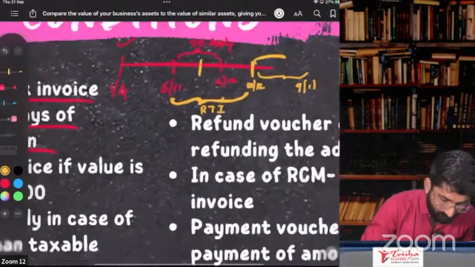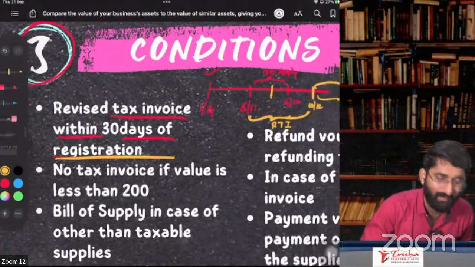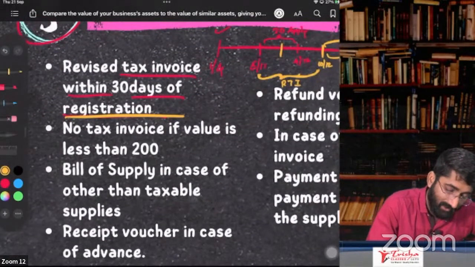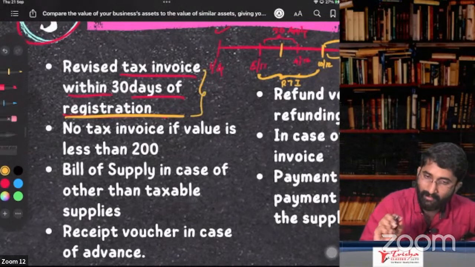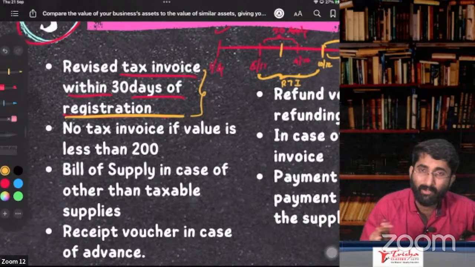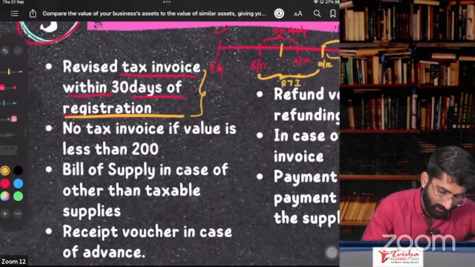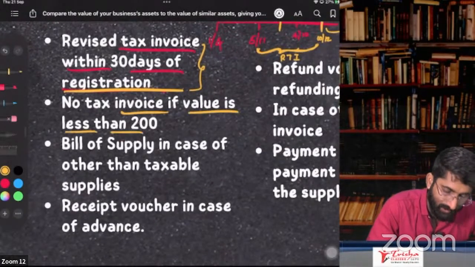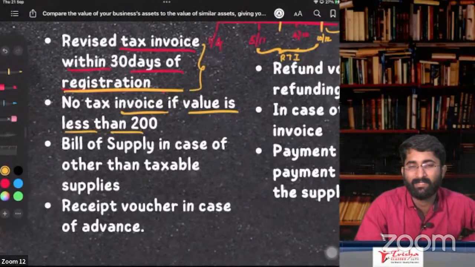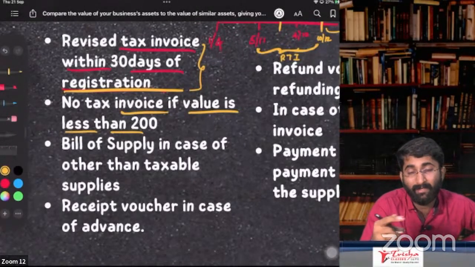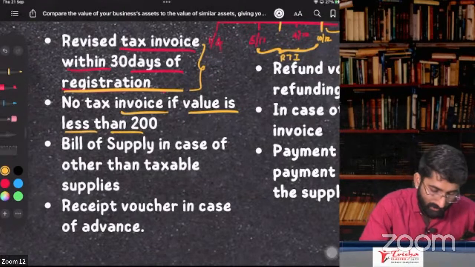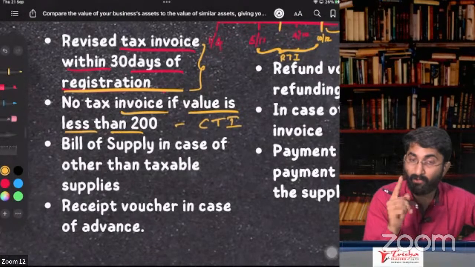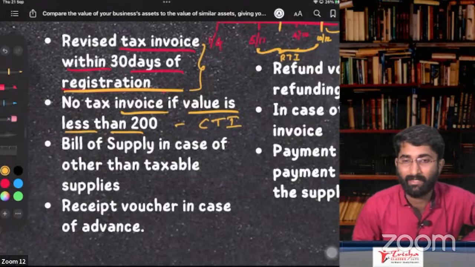That is, within 30 days of getting the registration, you have to give the RTI. After that, the revised tax invoice cannot be given. No tax invoice if the value of supply is less than 200. Separate tax invoice is not required. You can give one consolidated tax invoice. Mandatory: if you are not giving a separate tax invoice, a consolidated tax invoice should be given.